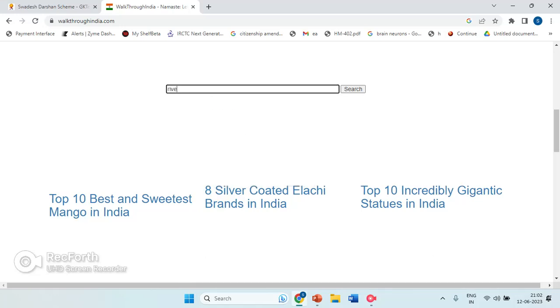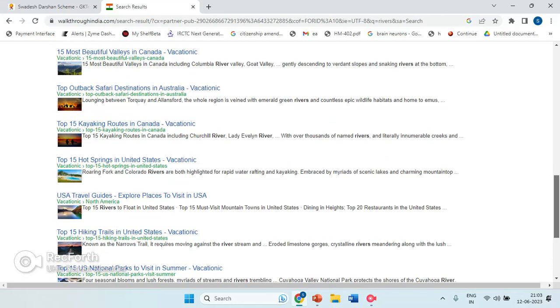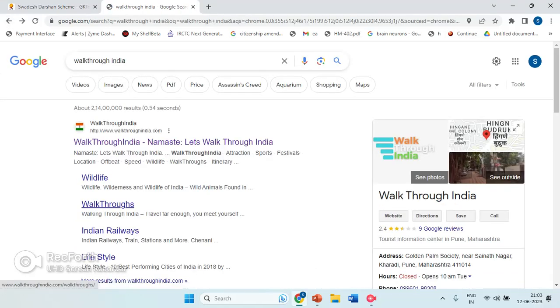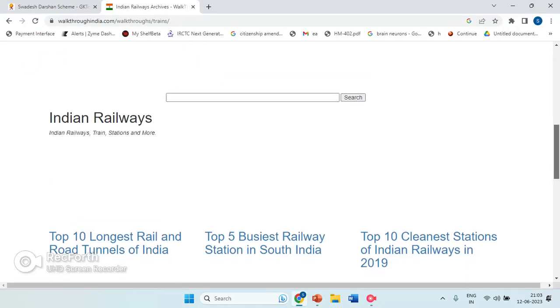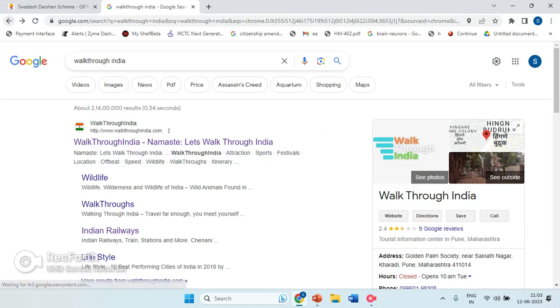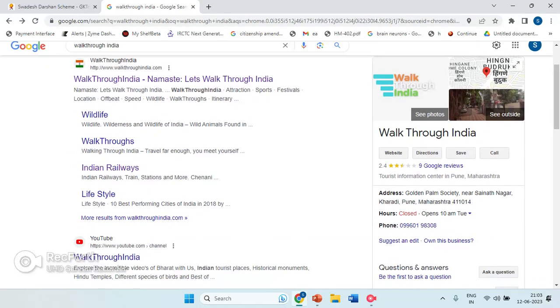If I type here and say rivers, you get top 10 Indian rivers, top 10 rivers of India. You can get it for Canada or anywhere. But this Walk Through India is something I have used in my areas, like Walk Through Indian Railways: what is Indian Railways, types of zones of India, South Zone, and business stations of India. So all these can come into our tourism area.